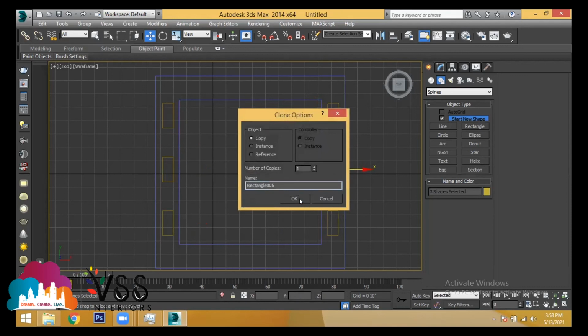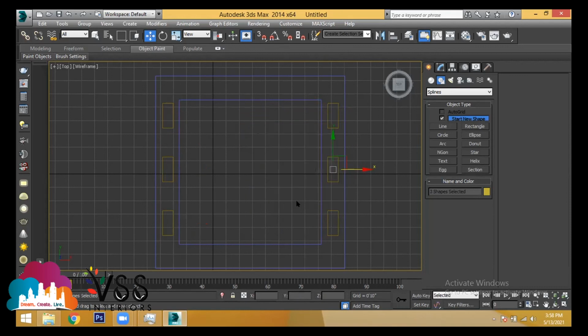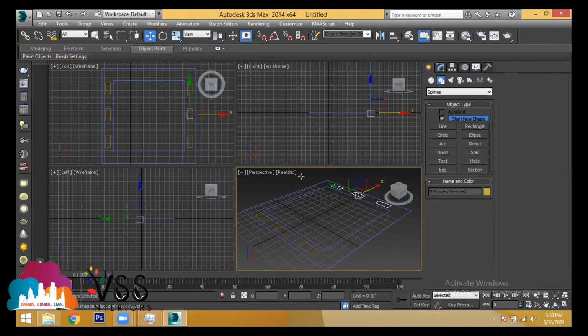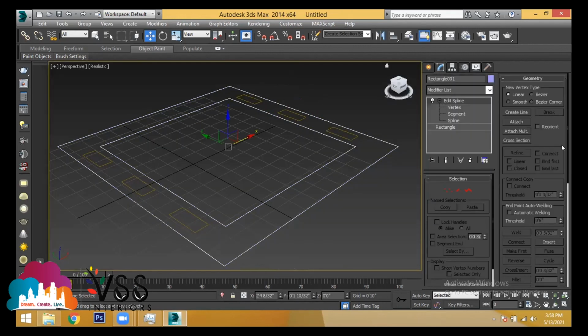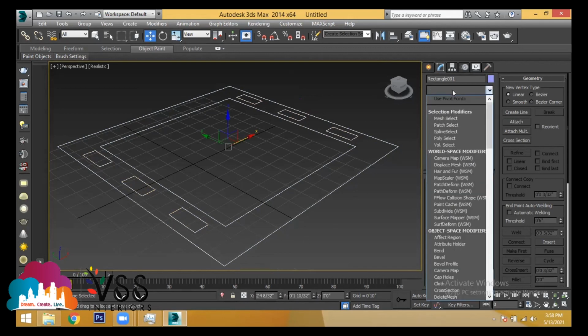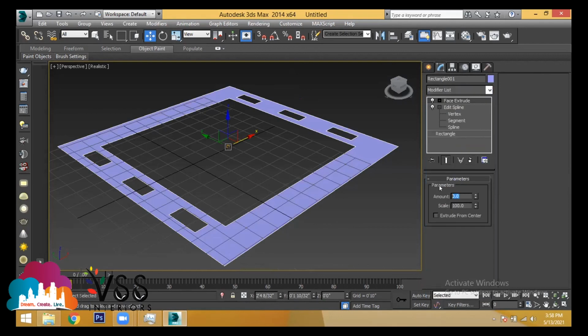Now select the rectangle which is with edit spline, use attach, and attach all the small rectangles also. Now go to the modifier list, choose extrude, and I'm giving an extrusion of 3 inches.